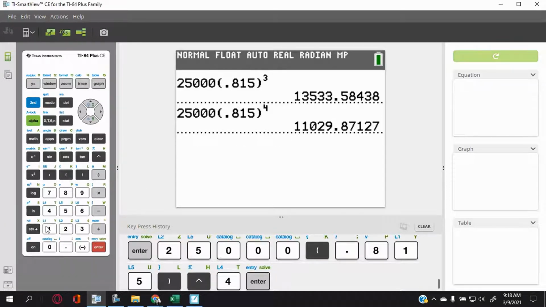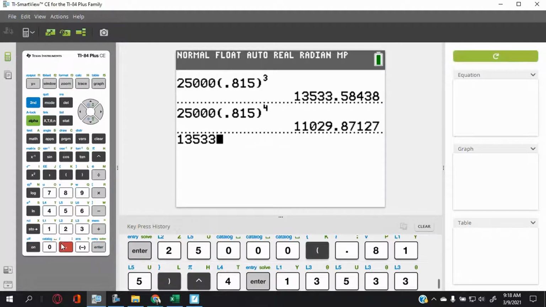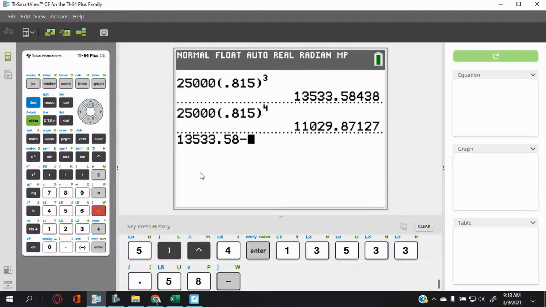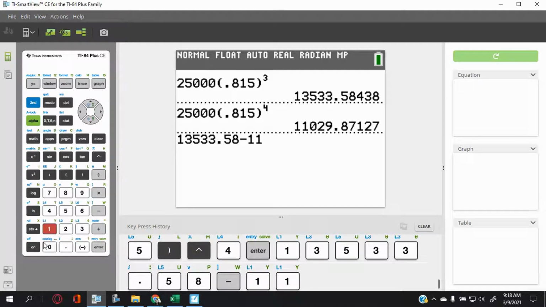So year 3 is worth about 13,000. Year 4 is worth about 11,000. Let me do it correctly. 13,533.58 minus, I'm just rounding, 11,029.87.